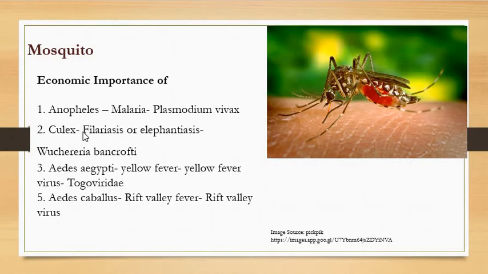In the humid tropics and the Mediterranean region, it transmits the pathogens of filarial disease, namely Wuchereria bancrofti as well as Brugia malayi. Wuchereria bancrofti causes Bancroftian filariasis, and Brugia malayi causes Brugian filariasis.